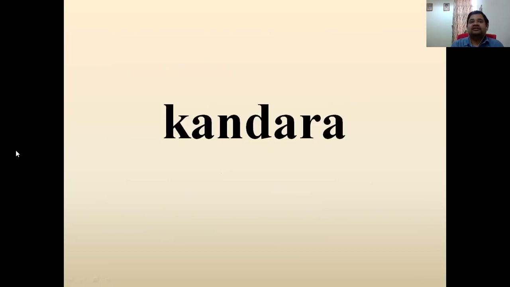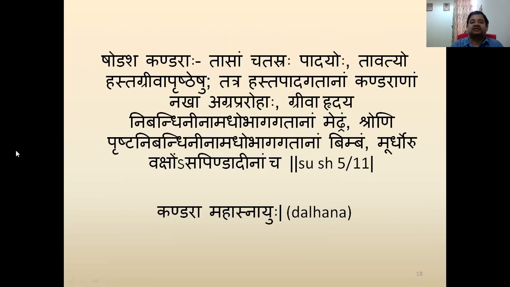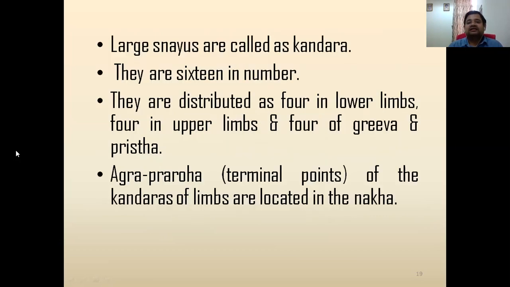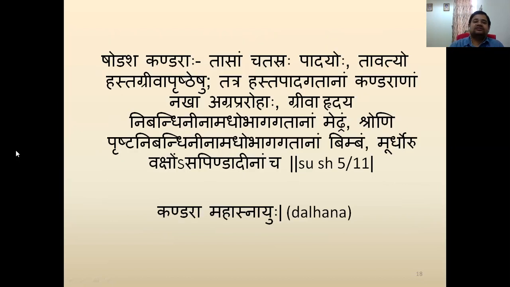Next word is Kandra. Kandra we have seen in the Snayu also, the Brit Snayu well known as Kandra. They are large Snayu type, they are 16 in number. They are distributed 4 in lower limbs, 4 in upper limbs, 4 in Griva and 4 in Prishta. Let's see the first sloka.